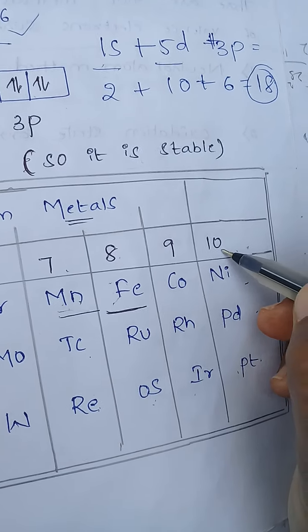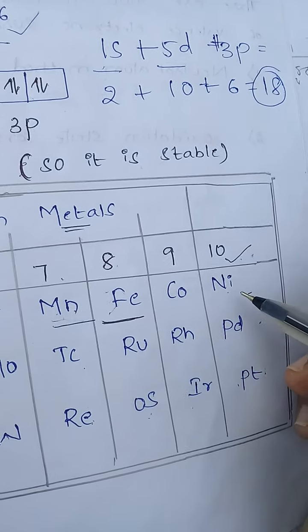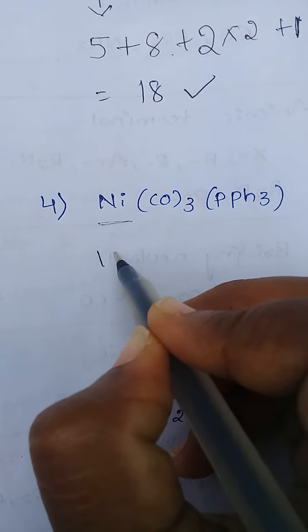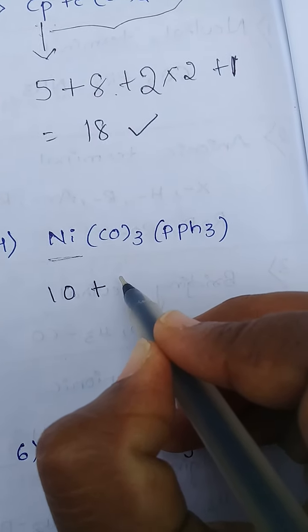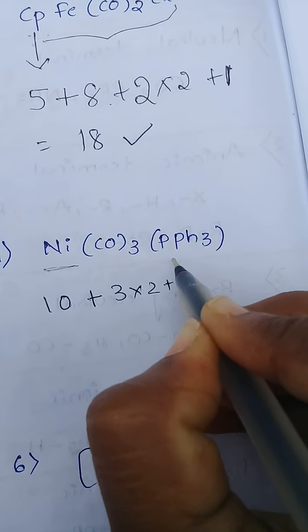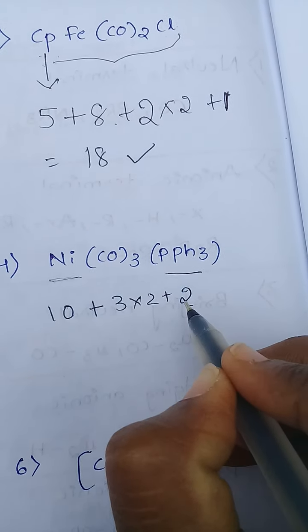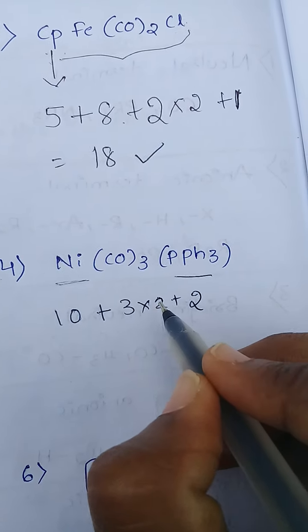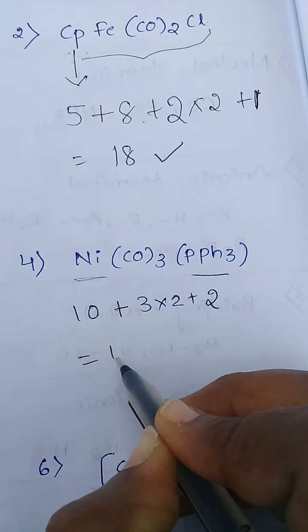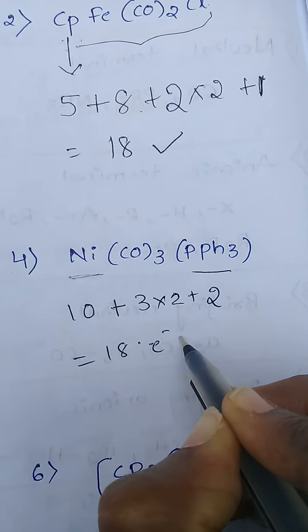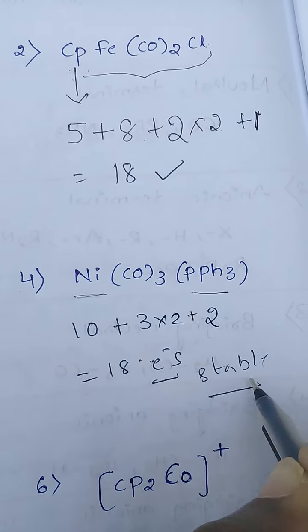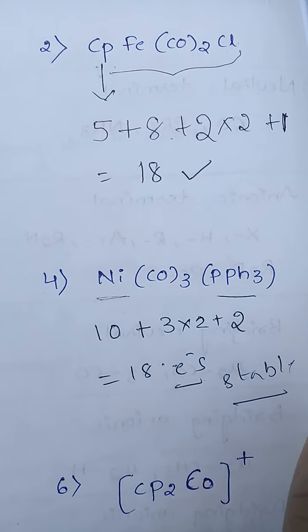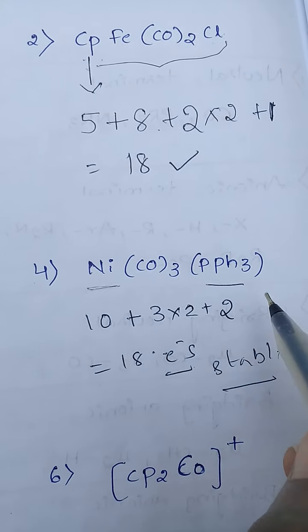So we take 10 valence electrons for nickel, and each carbon monoxide donates 2 electrons, 3 into 2 plus, triphenyl phosphine donates 2 electrons. Total 18 electrons. So this complex is also stable. Why? Because this complex attains 18 valence electrons for the total complex.